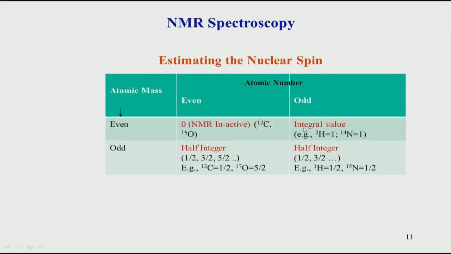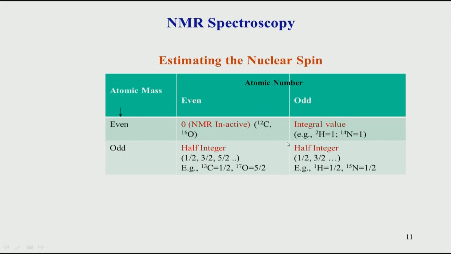Now, let us look at an example where you have odd atomic number and even atomic mass. Examples are the deuteron, an isotope of hydrogen, and nitrogen 14. Nitrogen 14 has 7 protons and 7 neutrons. So it has an even atomic mass, but the atomic number is odd. Such an atom or nucleus will have what is called an integral value of spin, meaning the spin will be integer multiples of 1 and so on.